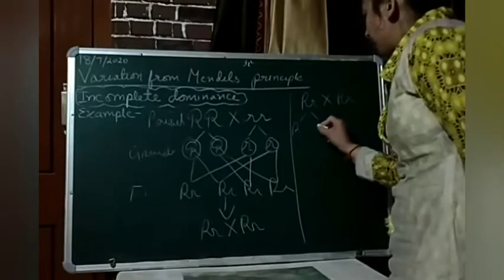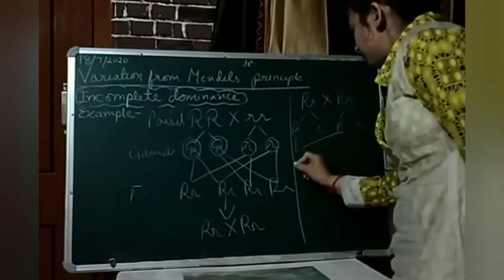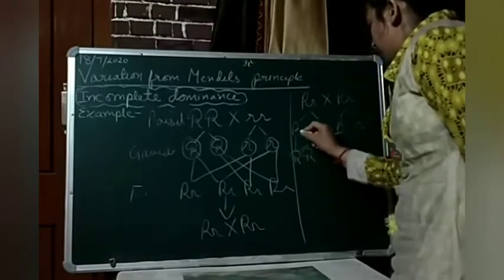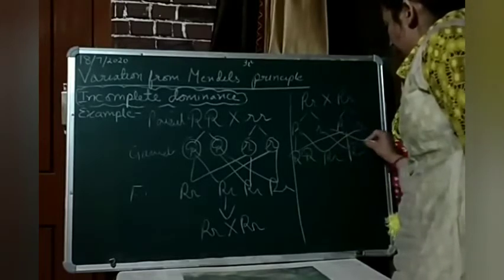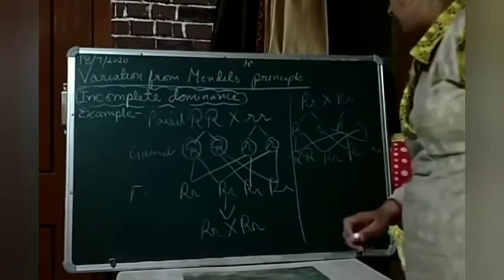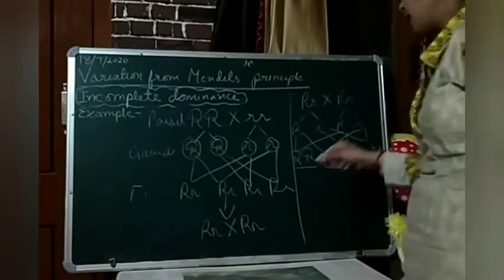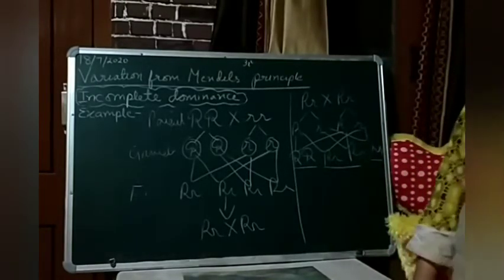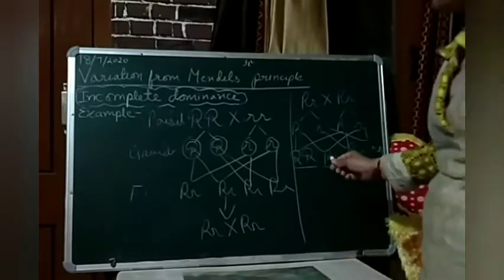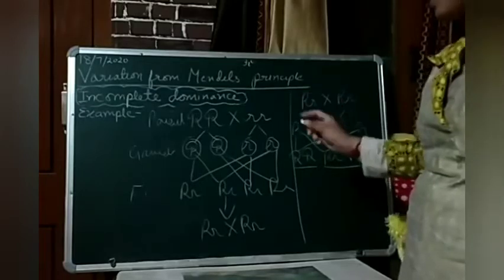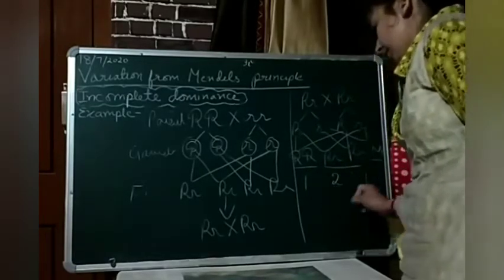These will again give gametes. Now you need to tell me, students, what would be the phenotypic and genotypic ratio of incomplete dominance. Students, the phenotypic ratio would be 1:2:1.